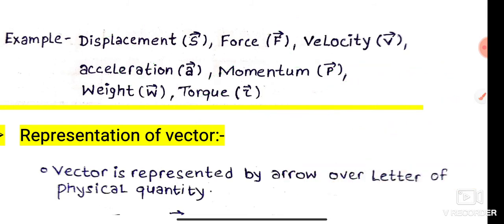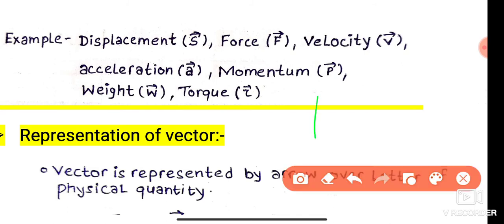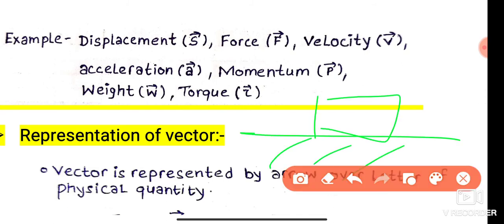Force: we need the direction to specify the force. Suppose an object is kept on a surface, and I say that a 10 Newton force is applied to this object. One question comes to your mind: in which direction will the force be applied? If I specify the direction, then you clearly understand in which direction the force is applied. That's why force needs direction for representation and explanation. I hope students you have understood very well what vector quantities are.